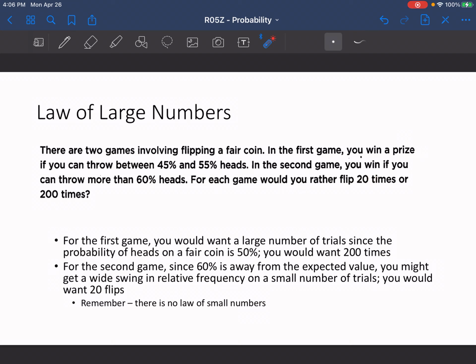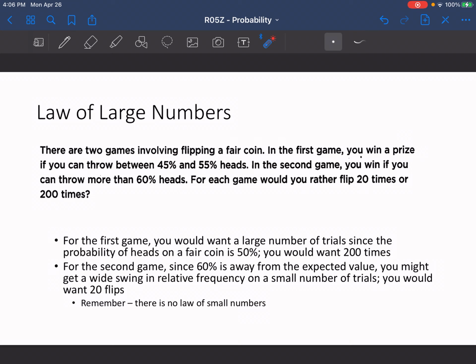Well, I know that if I'm trying to get closer to 50% heads, then I want to make sure that I flip it as many times as I possibly can. So for the first game, you would want a large number of trials, so you would probably take 200 because the probability of heads on a fair coin is 50%, and I want to make sure that I land somewhere in between 45 and 55, so I want to flip that multiple times.